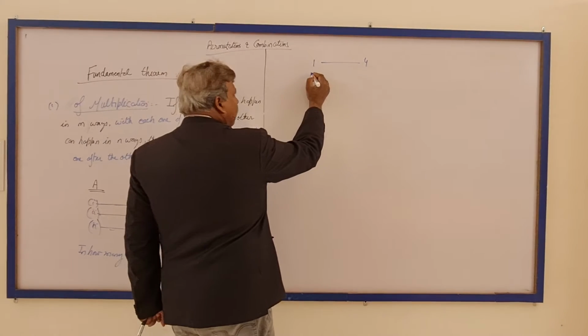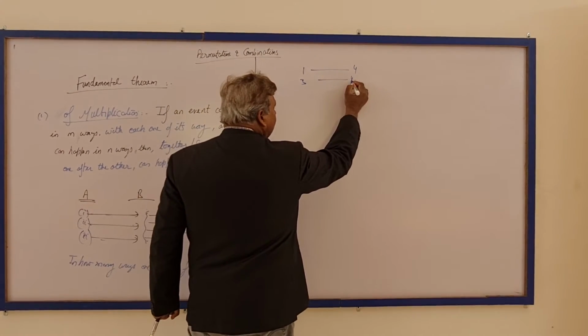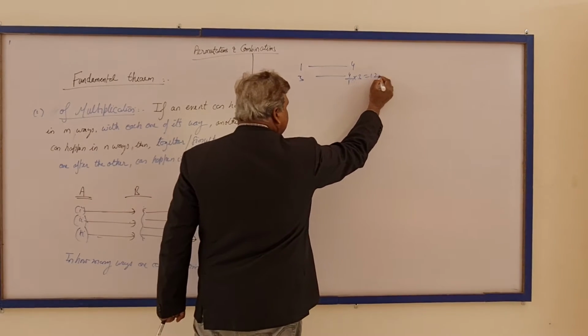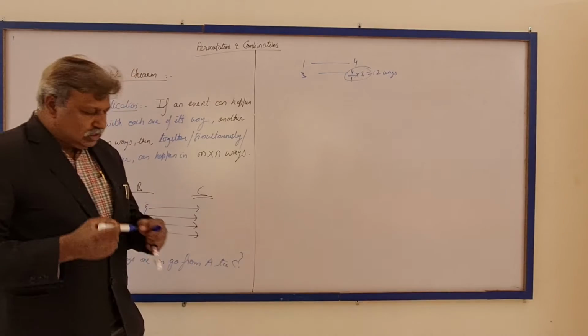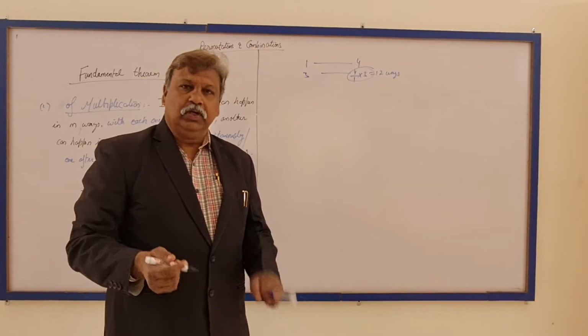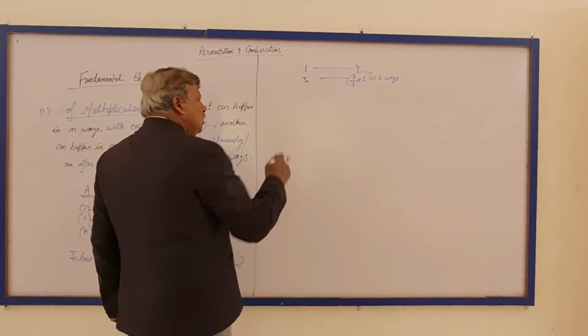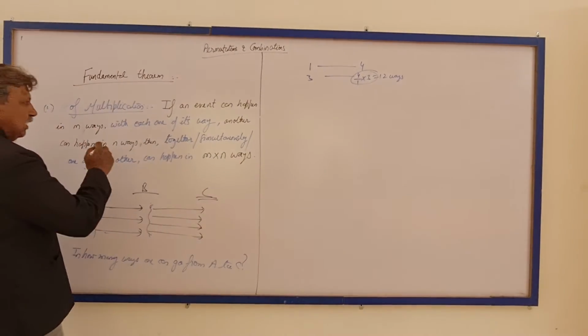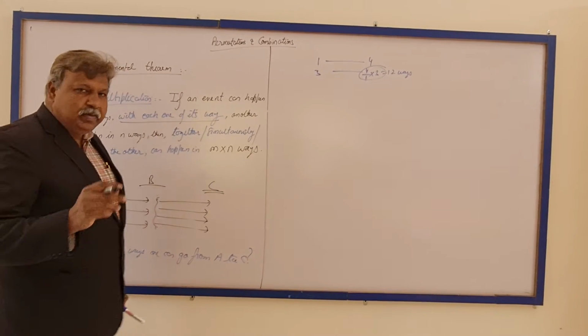So for 3 options, we have 4 into 3, that is 12 ways. We are actually multiplying the number of ways in which event 1 can happen and event 2 can happen. Their ways are being multiplied. Am I right?